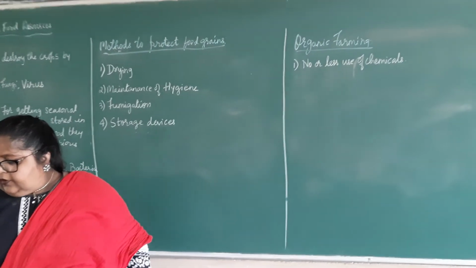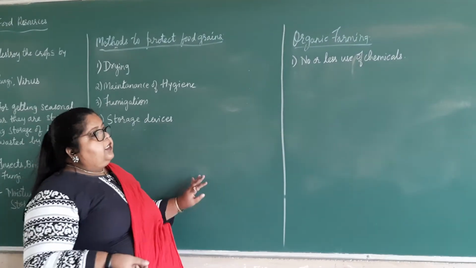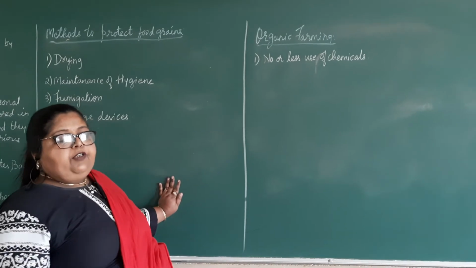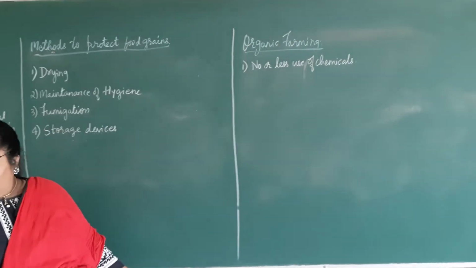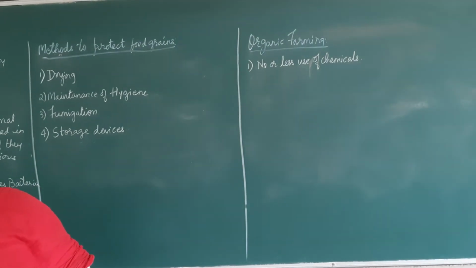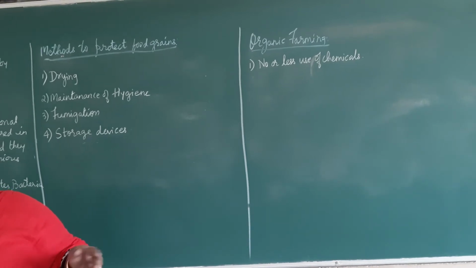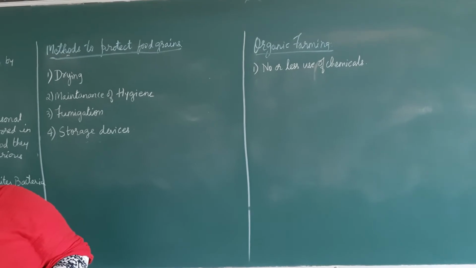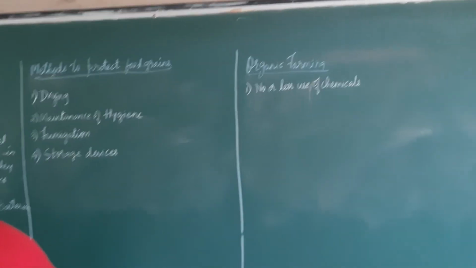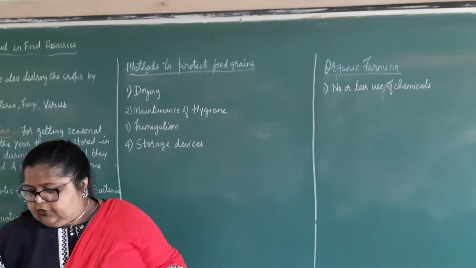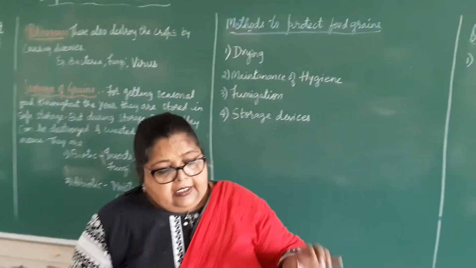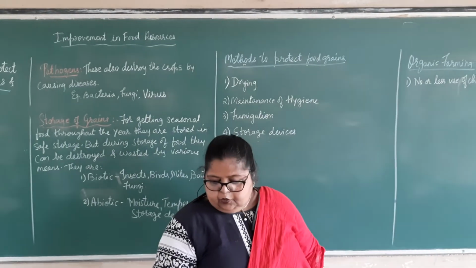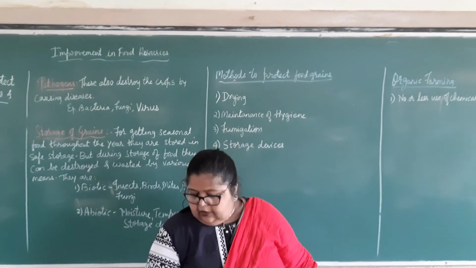So it is eco-friendly, and it will not harm the environment in any way, by using crop rotation methods, green manures and organic waste compost. This minimizes the pollution to keep the ecological balance.